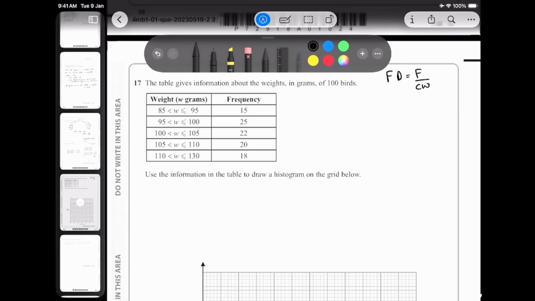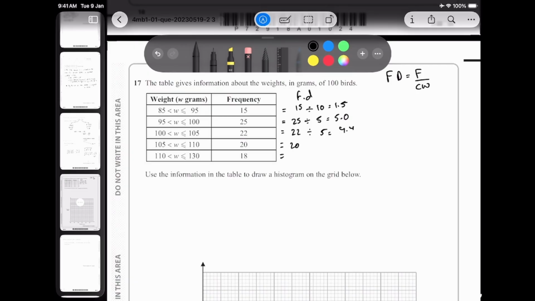So I'm just trying to find this, so I'm going to name this frequency density. My frequency is 15 upon class width 10, which is equal to 1.5, and then 25 upon 5 is 5.0. Then 22 divided by 5 is 4.4.